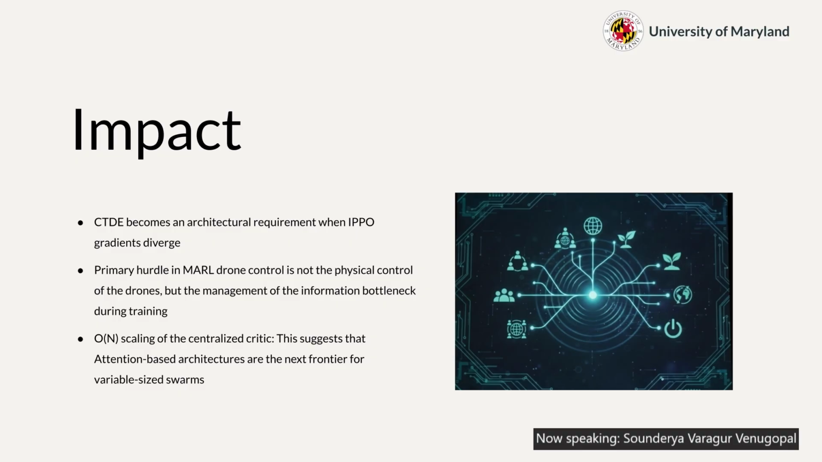The key takeaway from this work is that centralized training becomes essential once independent learning starts to diverge. We found that the hardest problem in multi-agent drone control is not physical control but managing the information bottleneck during training. Since the centralized critic scales linearly with the number of agents, this points towards attention-based and permutation-invariant architectures as the next step for scalable drone swarms.